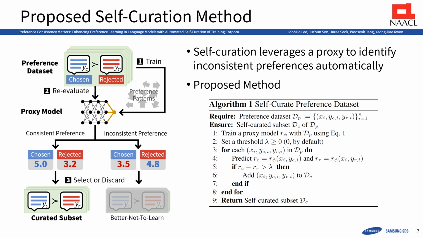Next, re-evaluating the quality of responses within the dataset to identify inconsistencies between model predictions and given annotations. Finally, selecting a consistent subset of preference data by screening out inconsistencies. In this way, our self-curation method identifies inconsistent preferences without relying on heuristics.